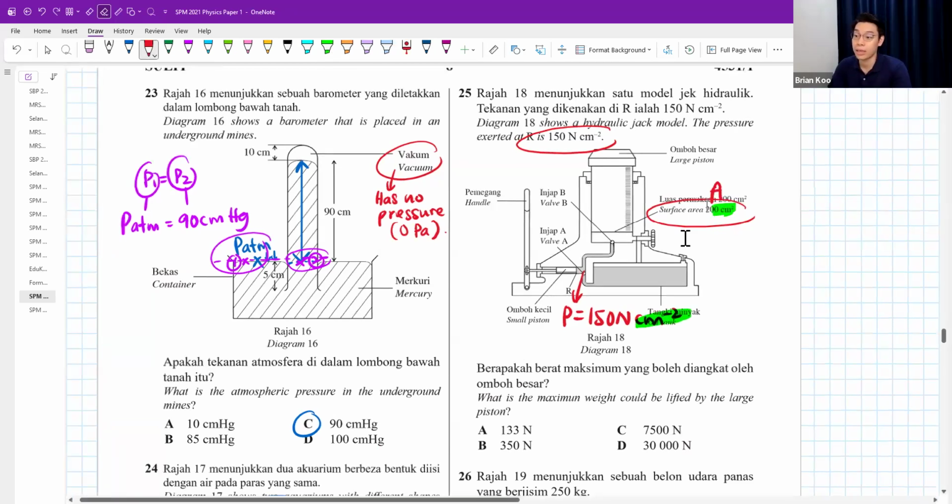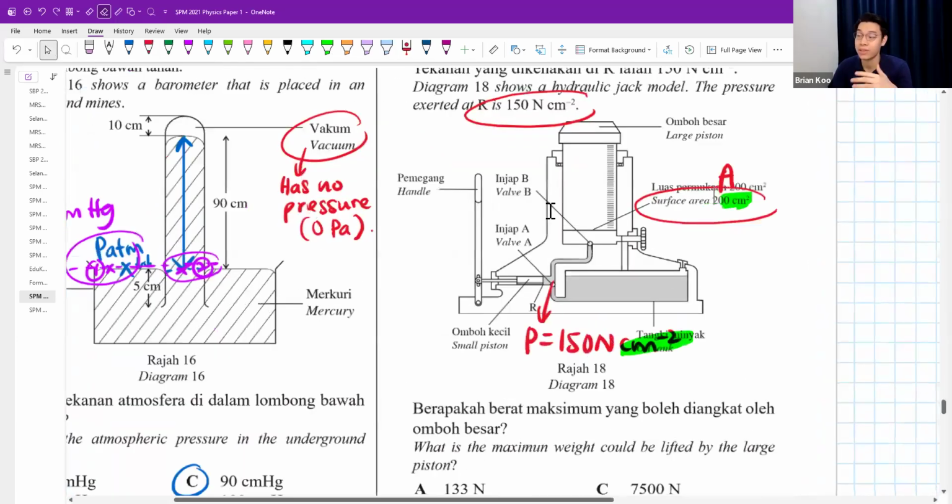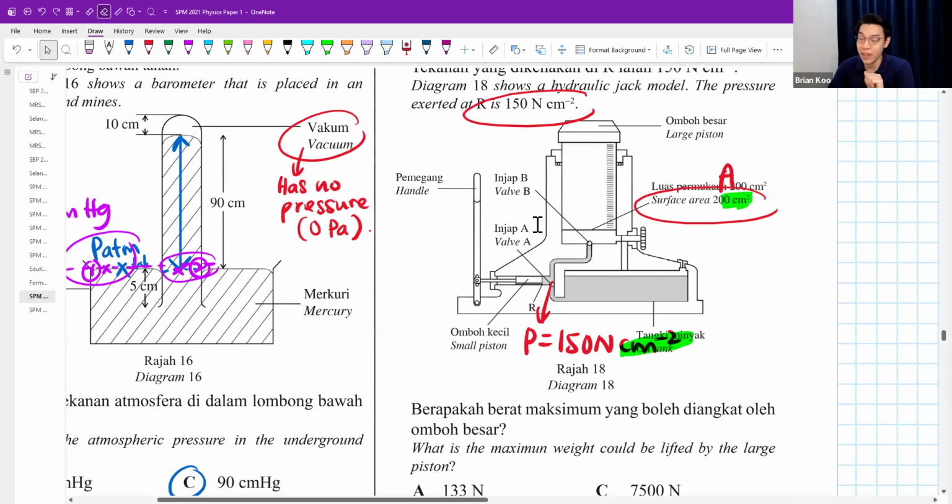now Pascal, by the way, this hydraulic jack model is Pascal principle. In Pascal principle, we say that the pressure transmitted in the hydraulic fluid will always be the same. In the whole hydraulic fluid will always be uniform. Okay, pressure transmitted is always uniform throughout the whole liquid, which means the pressure here is the same as the pressure here, is the same as the pressure here, is the same as the pressure here. Okay, so even if I talk about the surface area here, the pressure here, don't need to worry.